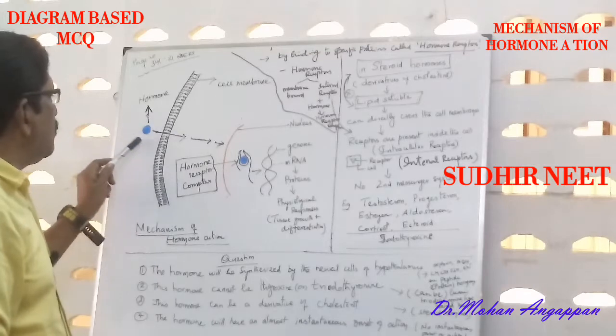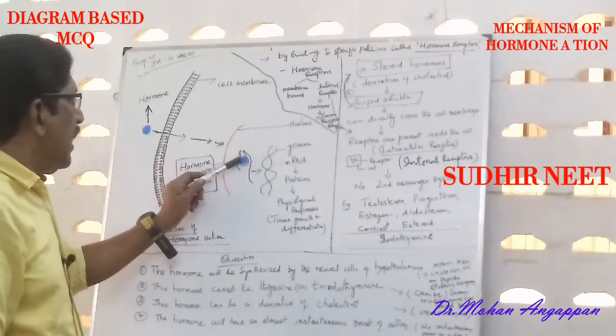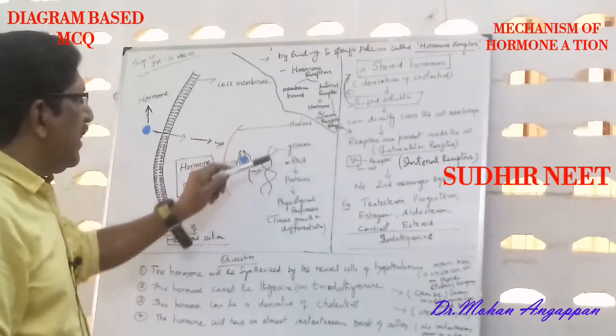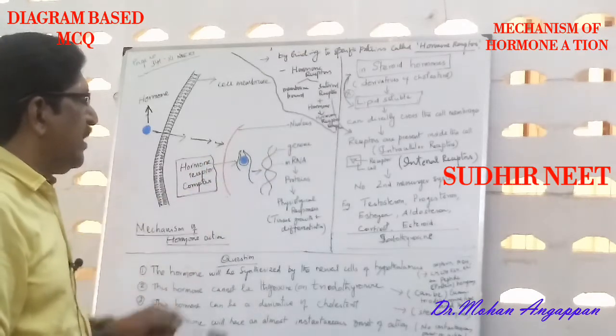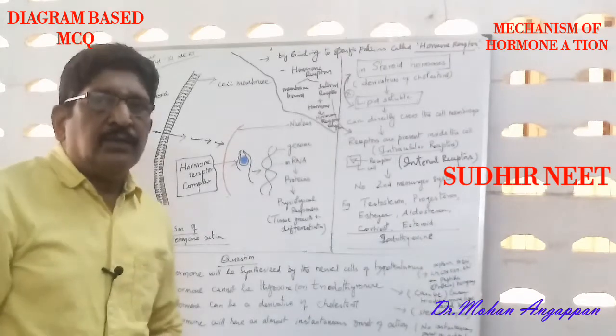This is the hormone outside the cell, and it enters the cell, binds with the receptor, and combines with the genome. Then it forms proteins, and finally it brings about the physiological responses.